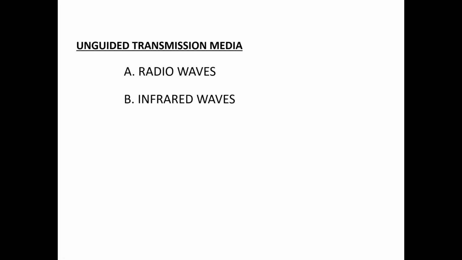Here, two types of unguided transmission media. The data travels through the air. So different types of unguided transmission media are radio waves and infrared waves. First one, radio waves. Transmission of data using radio frequencies is called radio wave transmission.